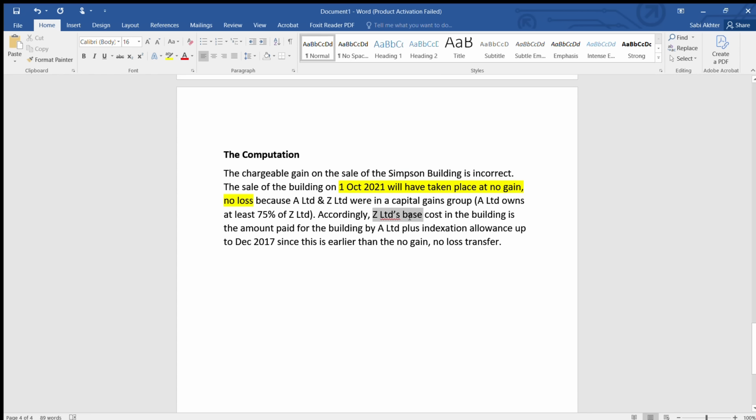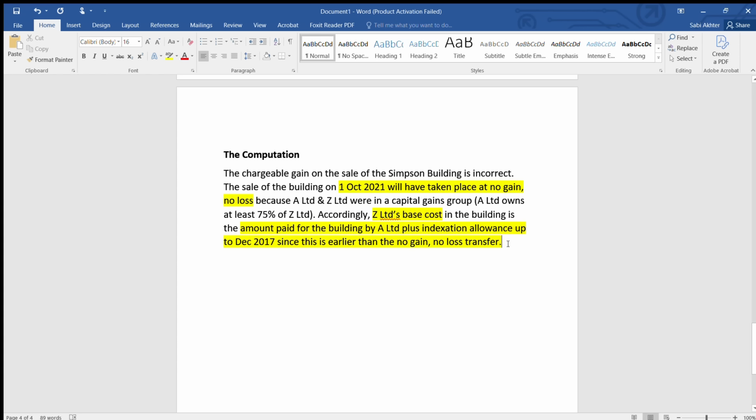So even this is highlighted. Okay. Next. So that point is over.